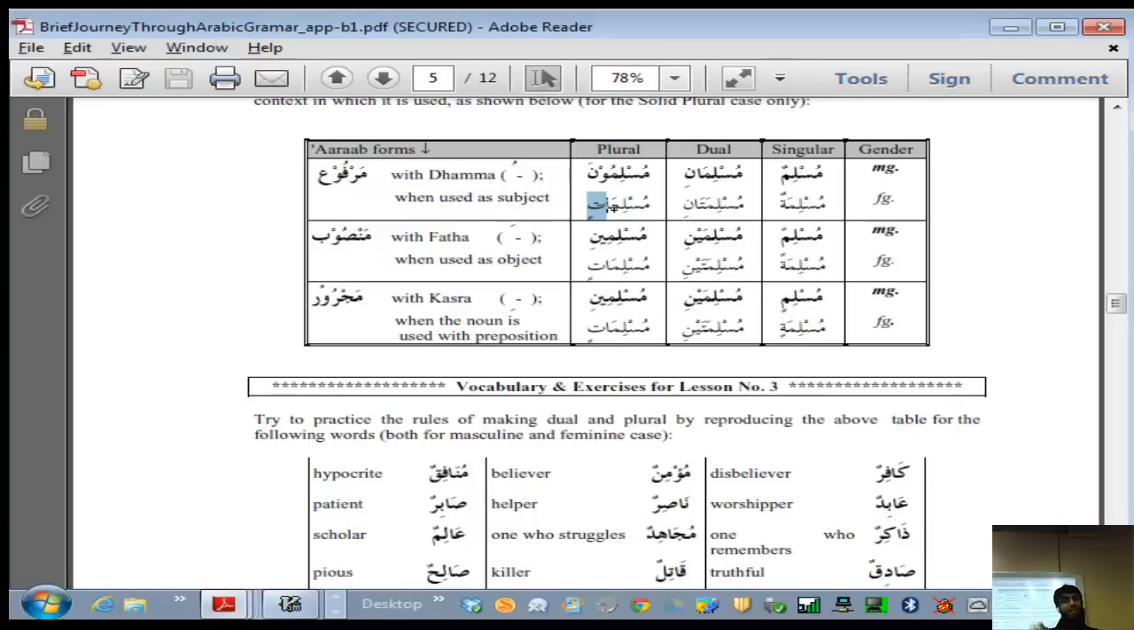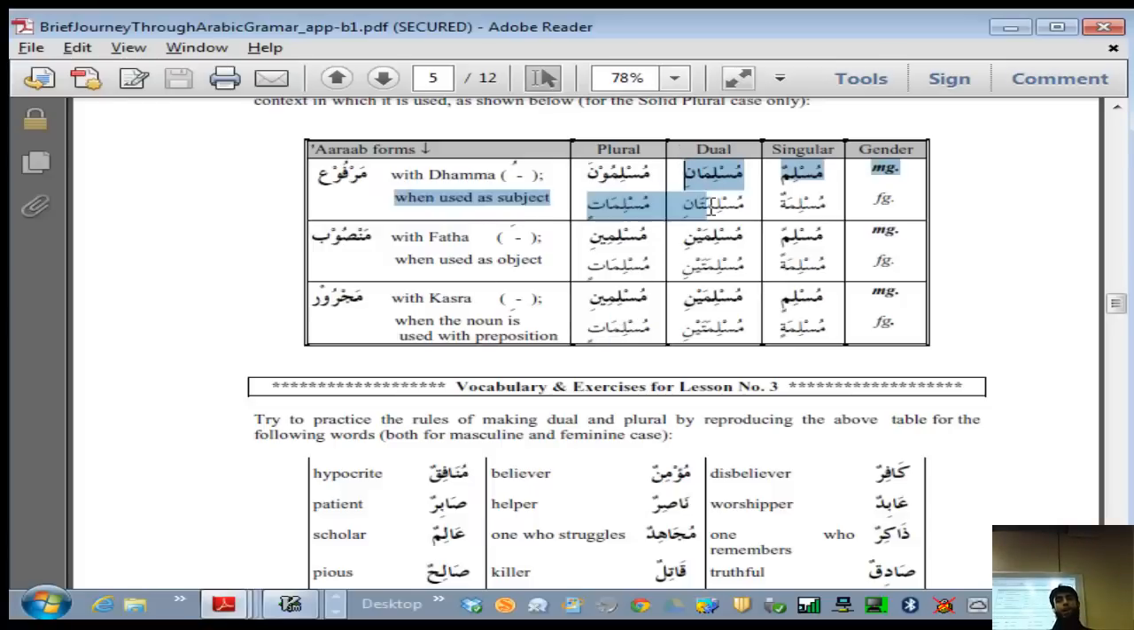So muslimatun, muslimat, muslimatin, and muslimatin. So this makes it a plural. So whenever you see something, don't get confused. Okay, fine, I know what Muslim is, and this is just a plural of it.